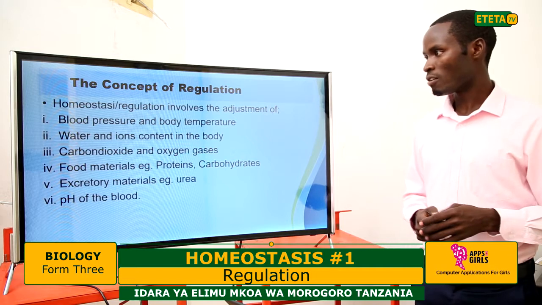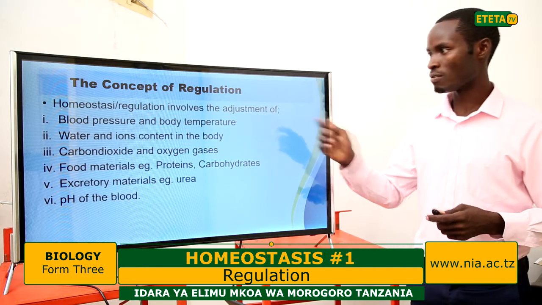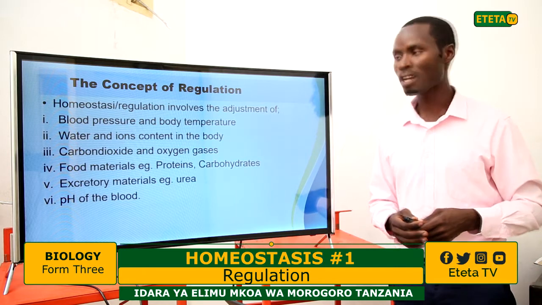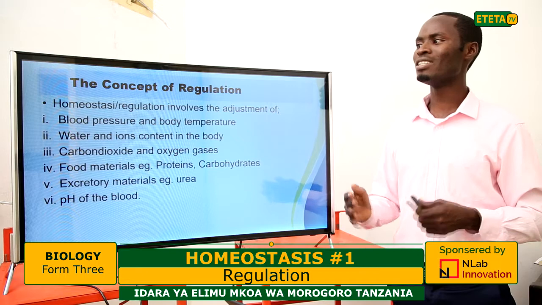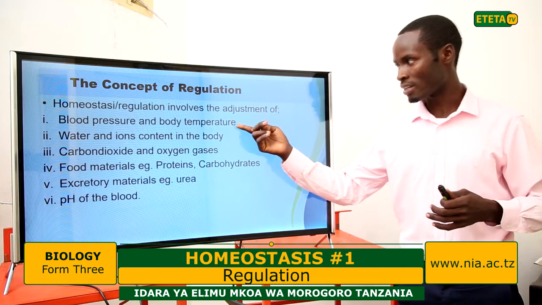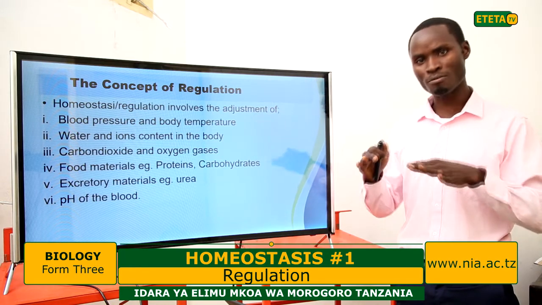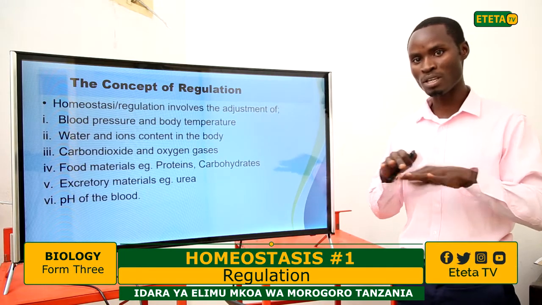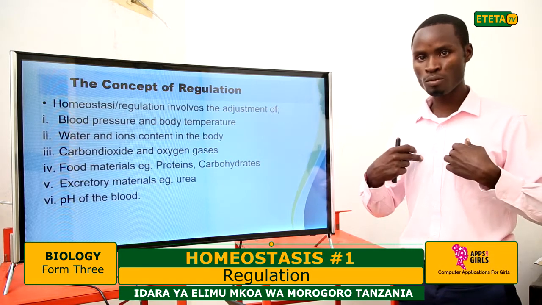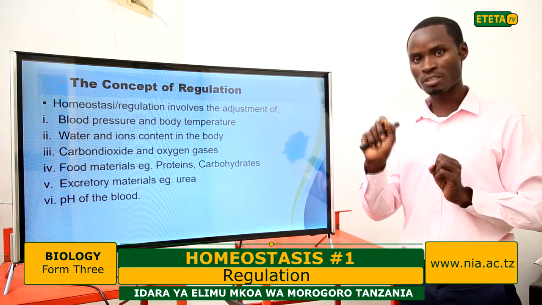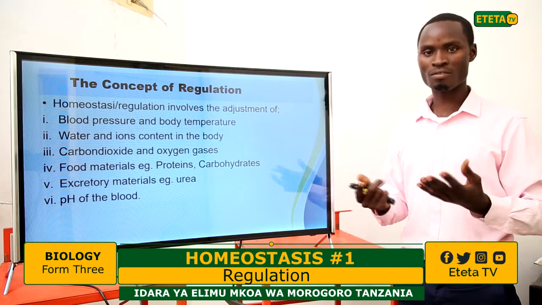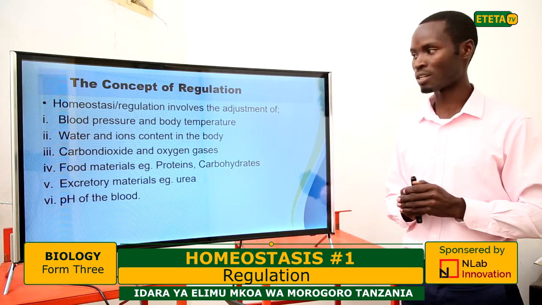Homeostasis or regulation involves the adjustment of the following materials. These are the examples. We tend to adjust the blood pressure and the body temperature. We don't need too high blood pressure, and we don't need to have excess of body temperature. We don't need to have very little body temperature. It must be maintained constant. And by the way, everyone knows that, for example, we human beings, we have a temperature of 36.7. This is maintained all the time, regardless of the changing environmental temperature.